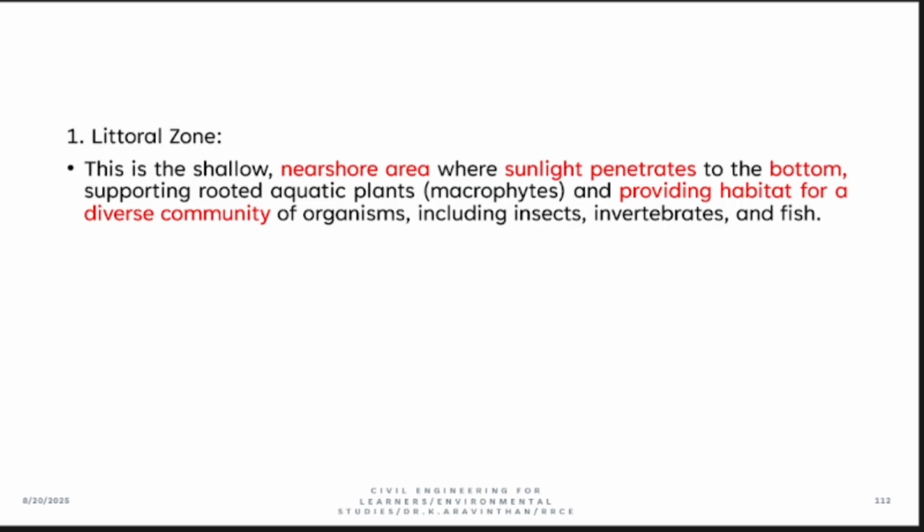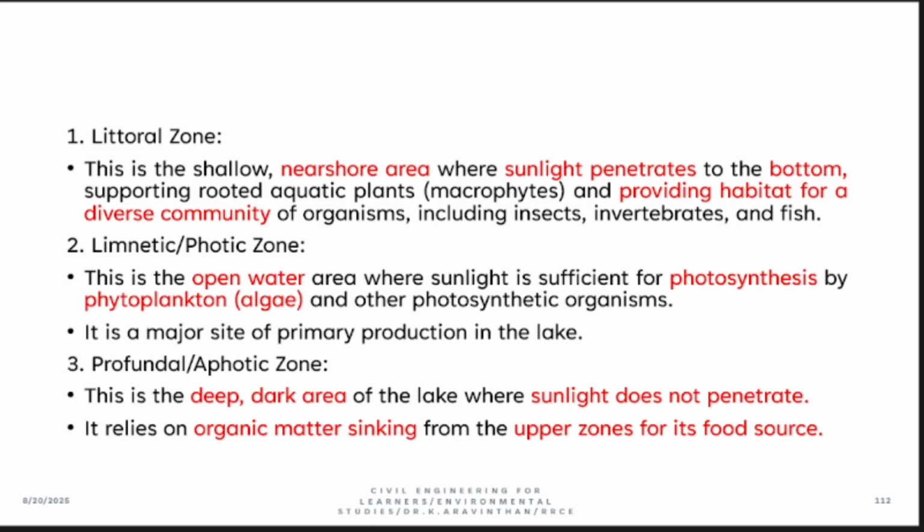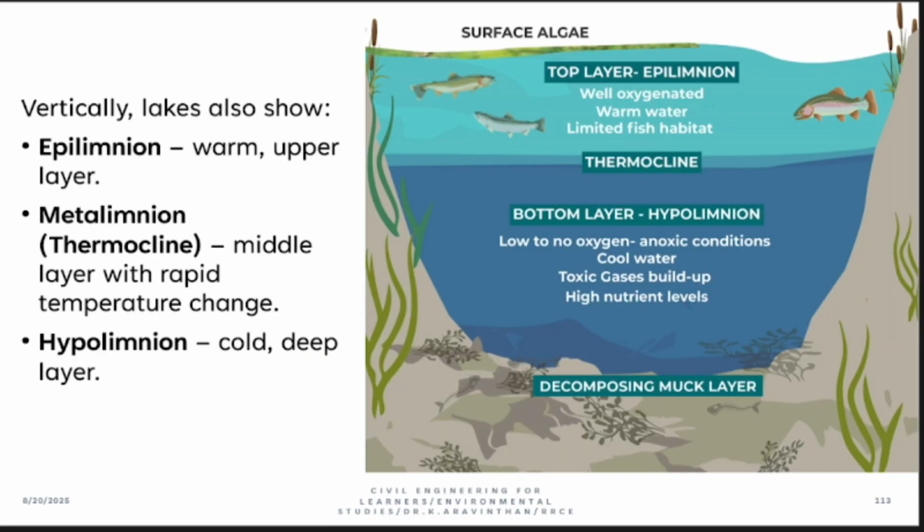How is the lake structured? The limnetic zone has photosynthesis, but in the ocean structure, you have very many types of zones. In the ocean, you have 7 zones. In a pond or lake, you only have 3 types of zone. This zone is the primary zone. Surface algae: can you see here? There is a green color. Have you seen the green color that forms in lakes? It is algae. Why is it formed?